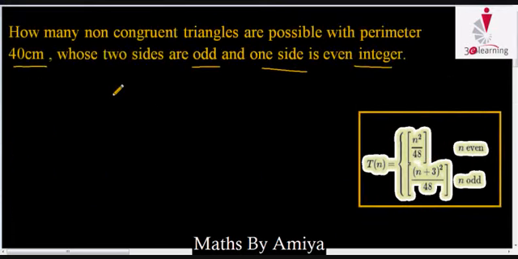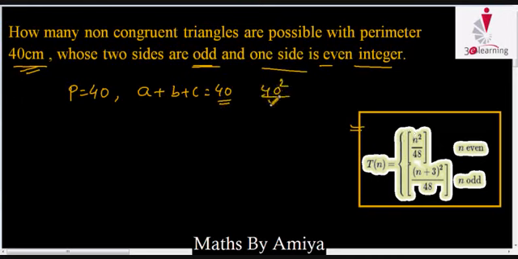Our question is, how many non-congruent triangles, meaning non-equal triangles, are possible with perimeter 40? We have perimeter 40. Two sides are odd and one is even. So the formula which we have is not applicable for two odds and one even. So we work with the perimeter 40. The total number of triangles for perimeter 40 is, since 40 is even, we apply n square upon 48, that is 40 square upon 48. This is 33.33. So the total number of triangles with the nearest integer is 33. So there are 33 triangles possible.